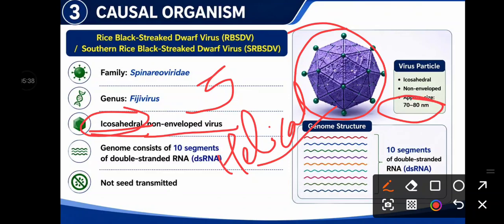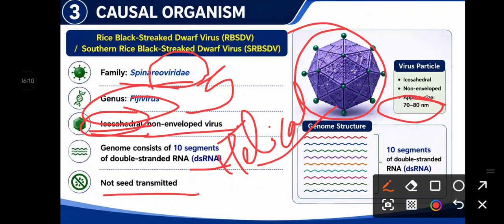Then the family for the Rice Black-Streaked Dwarf Virus or SRBSDV is Spinareoviridae. It was previously classified under Reoviridae, then reclassified as Spinareoviridae, and genus Fijivirus. The genome is double-stranded RNA with 10 segments. So the genome is segmented. It is a multipartite virus. It is not seed transmitted.